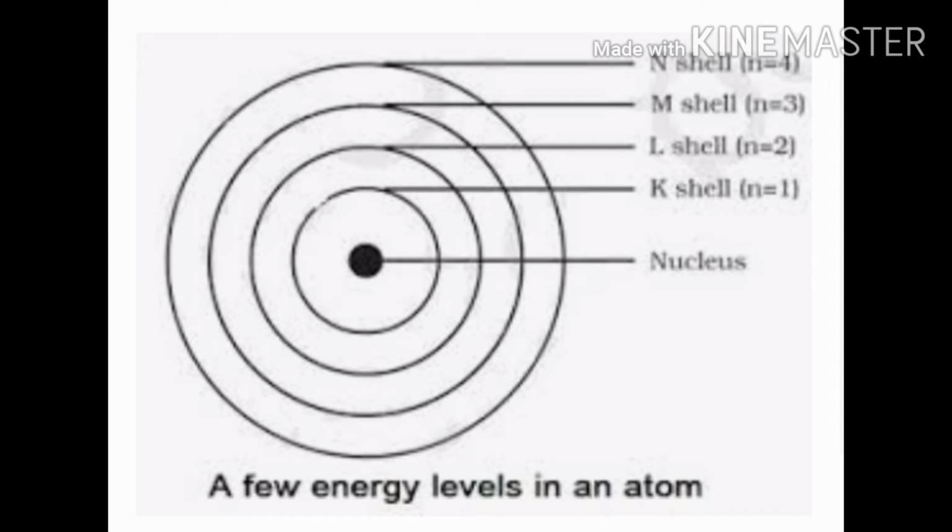Therefore, the nucleus as a whole is positively charged. It is due to the protons and neutrons that the atom has mass. We calculate the mass of the atom by adding the number of protons and the number of neutrons.